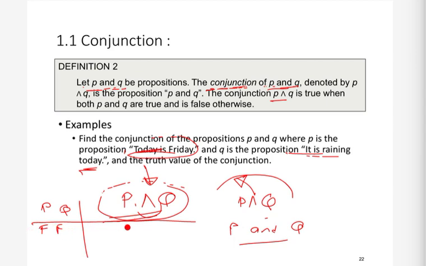Similarly, if one of them is false and the other is true, then it will also be false. Similarly, if they both are true, then this will become true, right? So this conjunction operation, p and q, is true when both are true, else it will be false. So this is a very intuitive operator. Not all operators are this intuitive. This is basically just the name. We are doing and of two things, so the truth value will be true if both are true, right? So we have seen this.